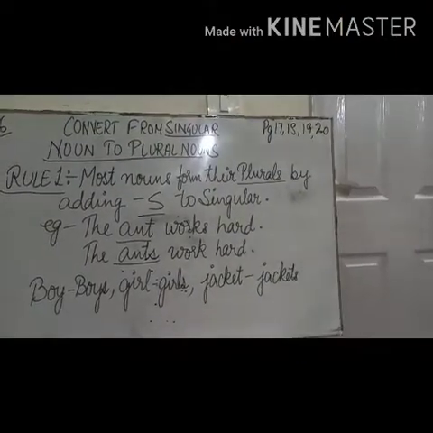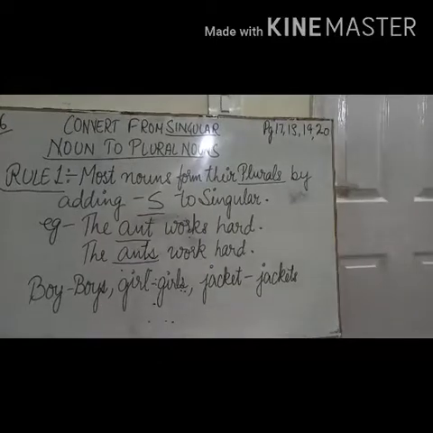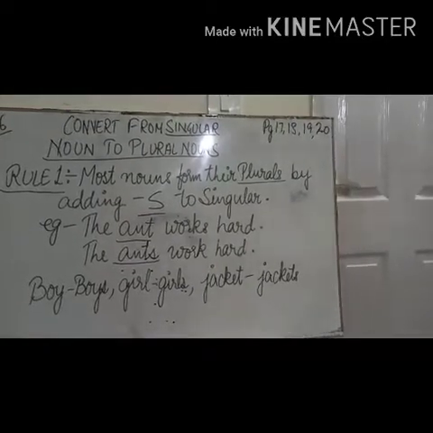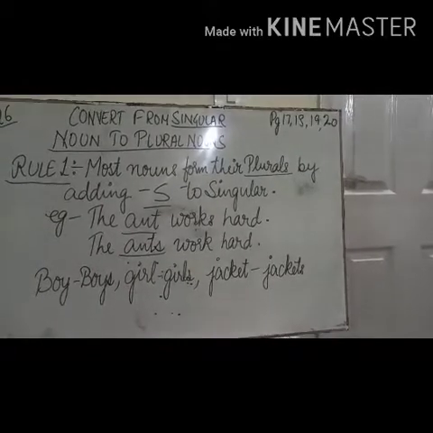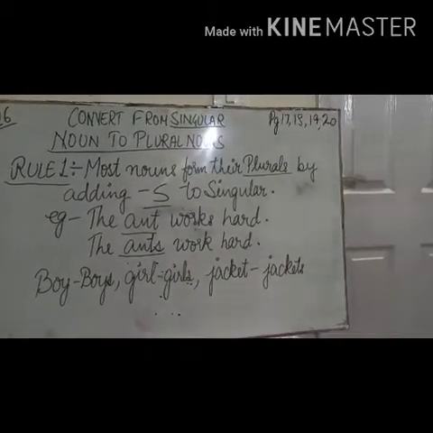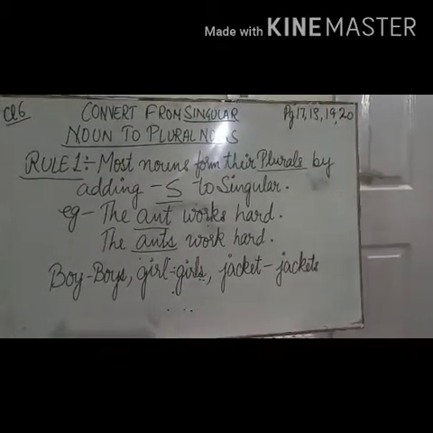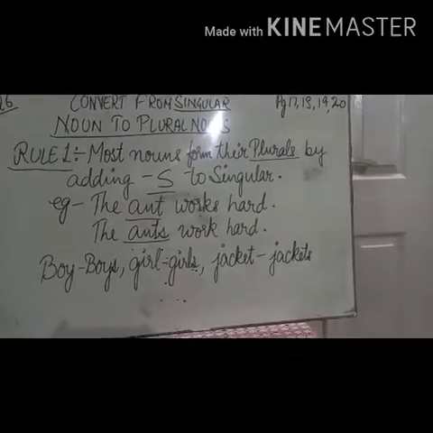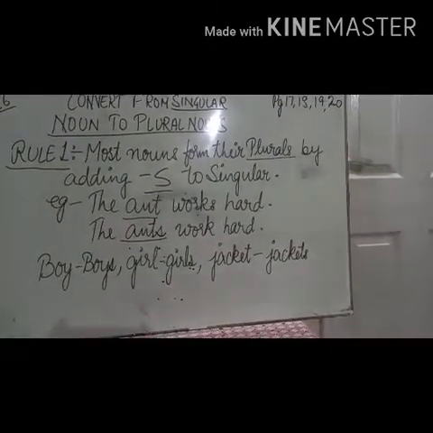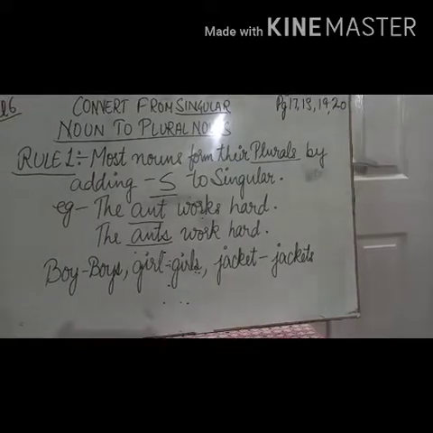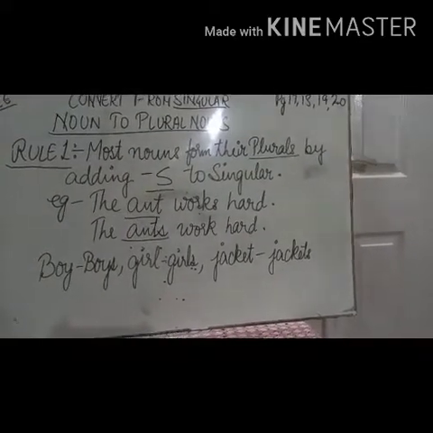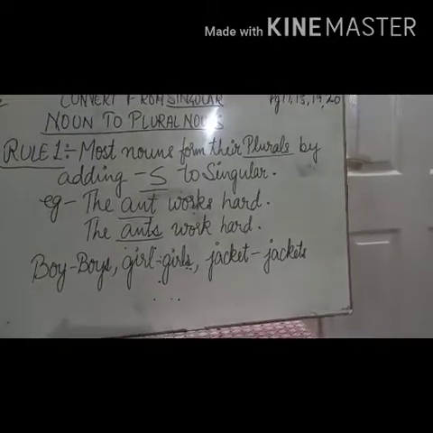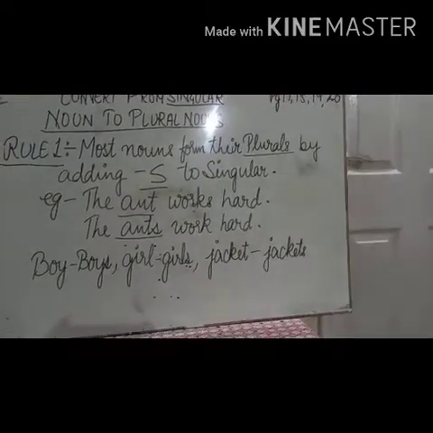So students, this is in continuation of the description on pages 17, 18, 19 and 20 of your tier book. Now, how to convert singular nouns to plural nouns. The first rule that we are going to follow is: most nouns form their plurals by adding s to the singular noun. For example, the ant works hard.